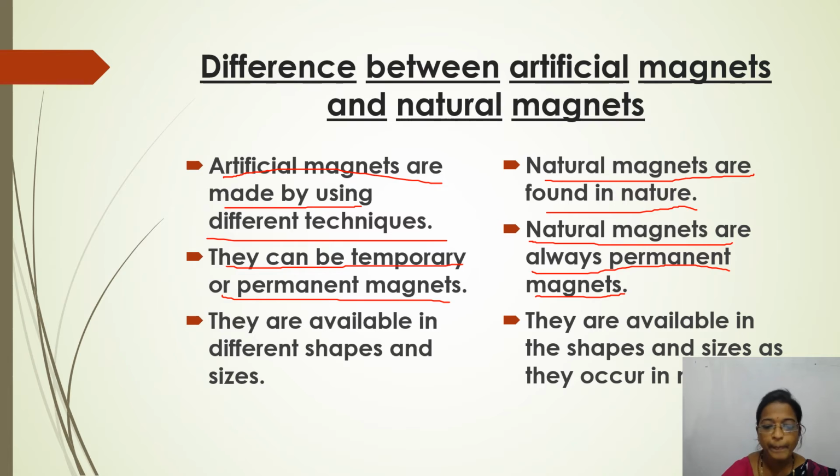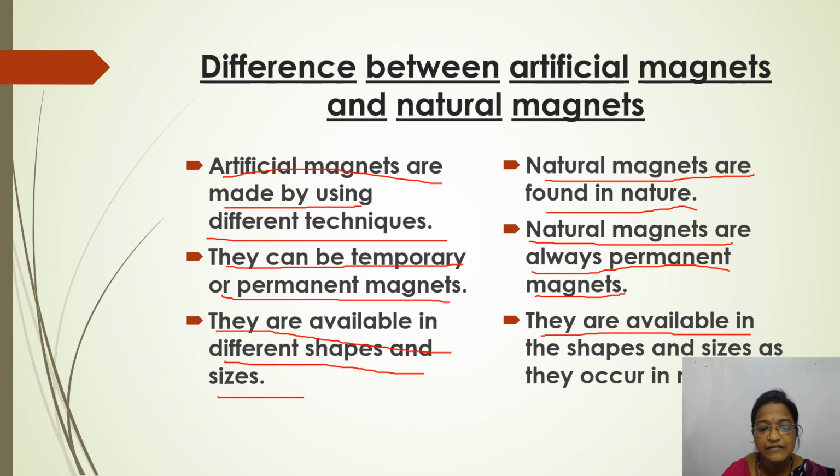Next, artificial magnets are available in different shapes and sizes. As you have seen, there were different shapes of artificial magnets, and even of different sizes. And what about natural magnets?